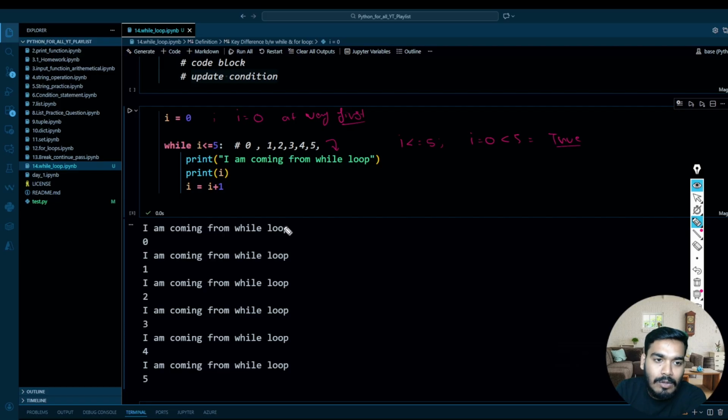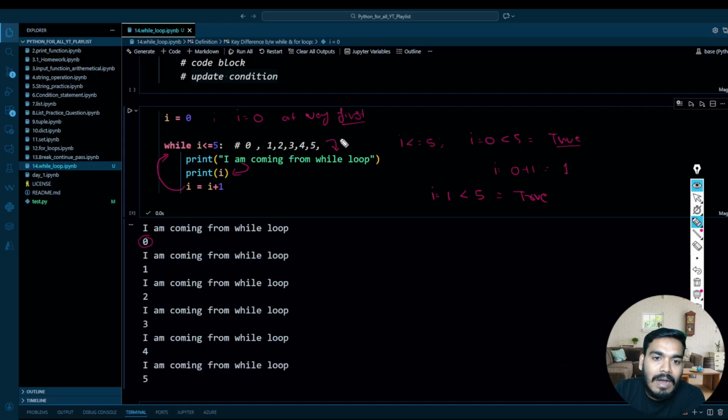this. I am coming from the while loop, and after that it will come back to this one and it will print this 0. After that, your I equal to I plus 1. So once your I is 0, I equal to 0 plus 1. So I becomes 1, right? So I is 1, then again it will go back to your while loop. Under the while loop, I is equal to 1, right? It is 1 and it is less than 5. So the condition is true again.